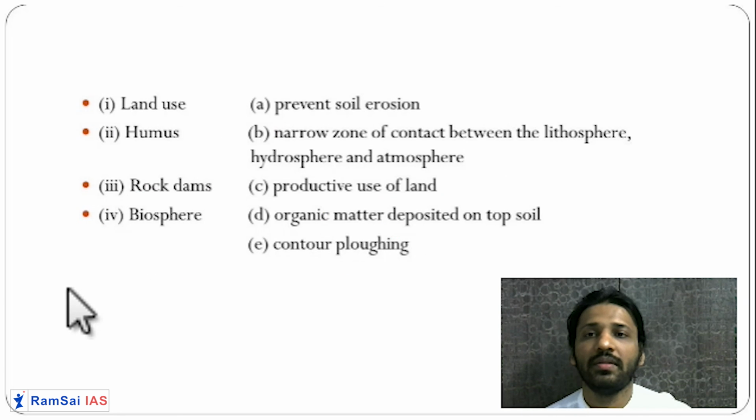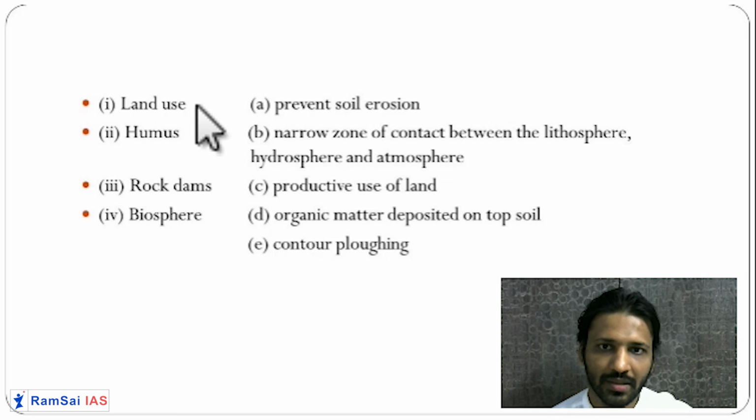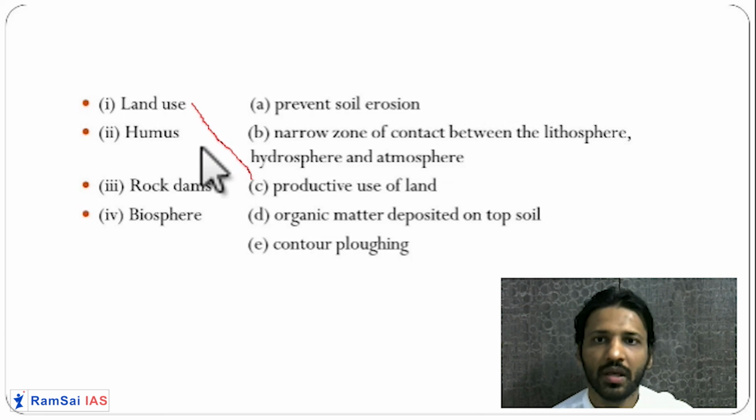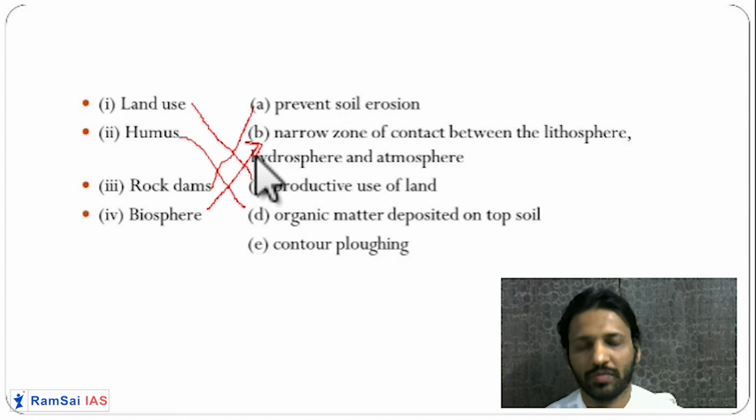Now next you have match the following. Let us match these things. Land use: what is land use? Productive use of land. Humus: organic matter deposited on the topsoil. Rock dams: prevent soil erosion. Biosphere: narrow zone of contact between the lithosphere, hydrosphere, and atmosphere. So it is very simple and very important from the exam point of view. This chapter will have both subjective and objective dimensions. Understand both dimensions, and if you have any doubt, please let me know.